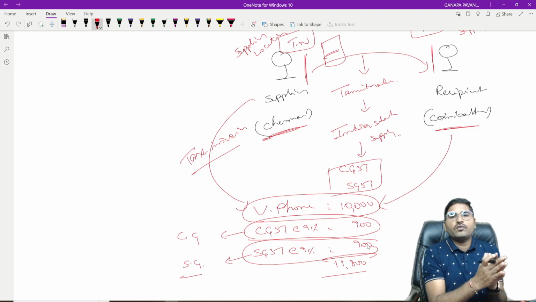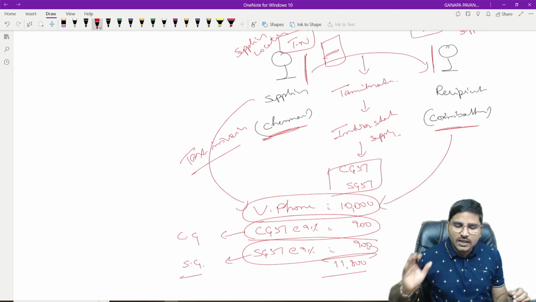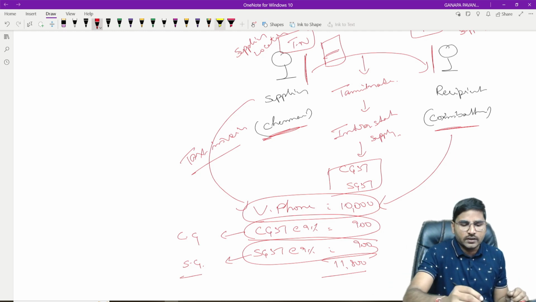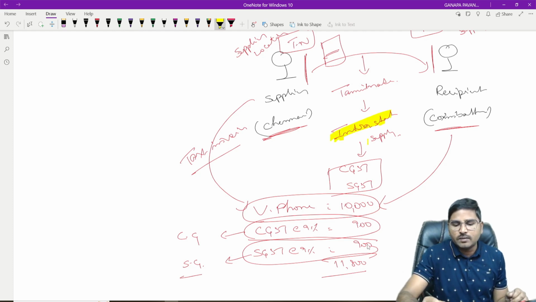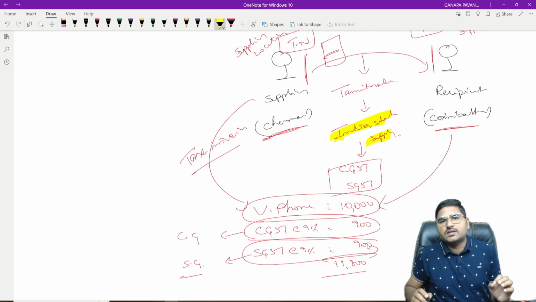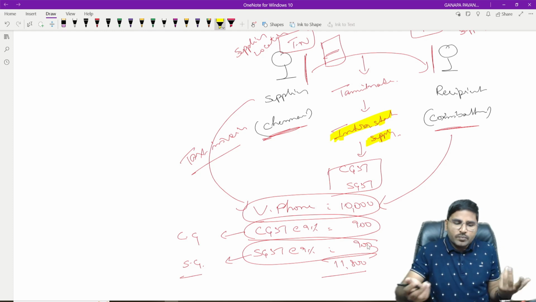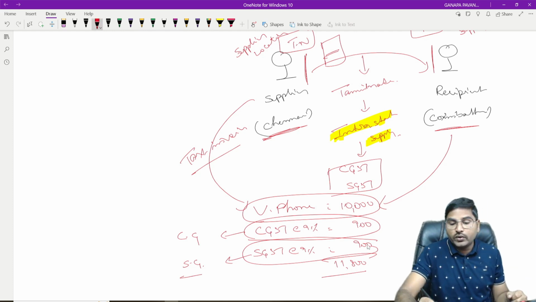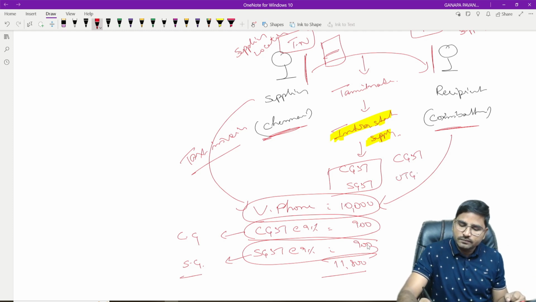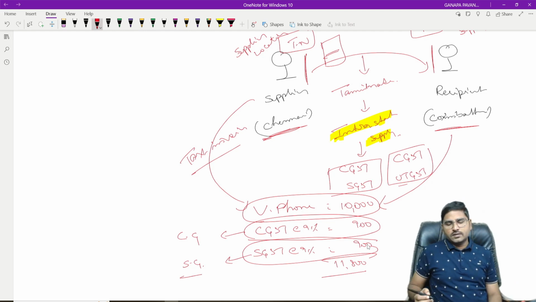When goods are moved from one person to another person, classify whether it is intra or inter. If it is an intra-state supply, we are liable for payment of CGST and SGST. Suppose the same situation takes place in a union territory, then we are liable for payment of CGST and UTGST, Union Territory Goods and Services Tax.